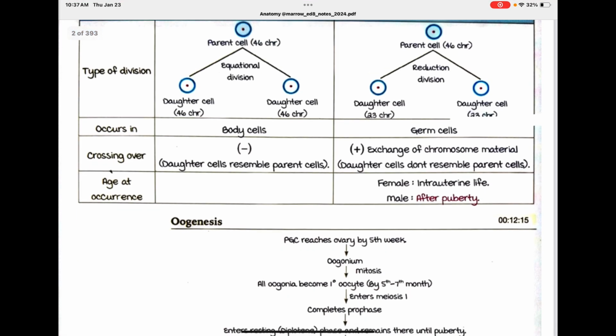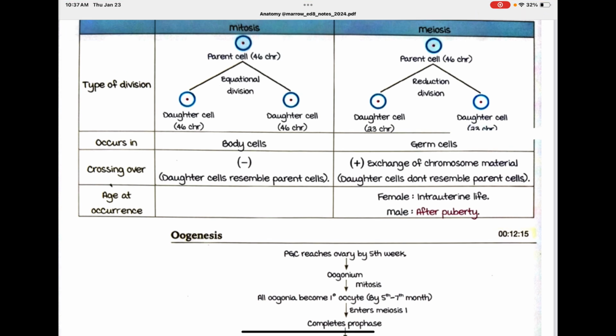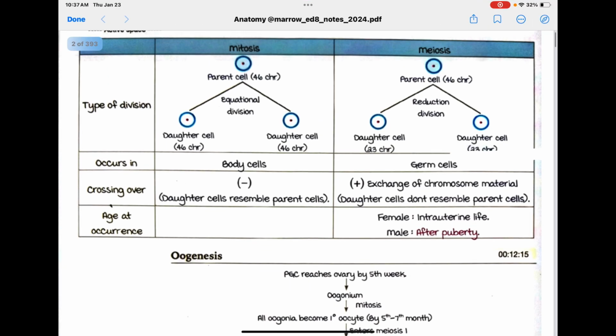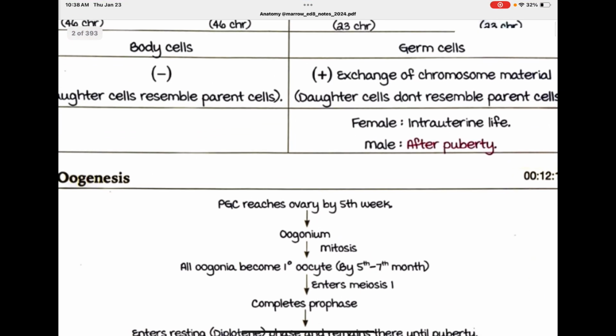Crossing over is not present in mitosis. Daughter cells resemble parent cells. Crossing over is present in meiosis, with exchange of chromosome material. Daughter cells do not resemble parent cells. Age at occurrence: in females it occurs in intrauterine life, in males after puberty. Very important: female intrauterine life, male after puberty.